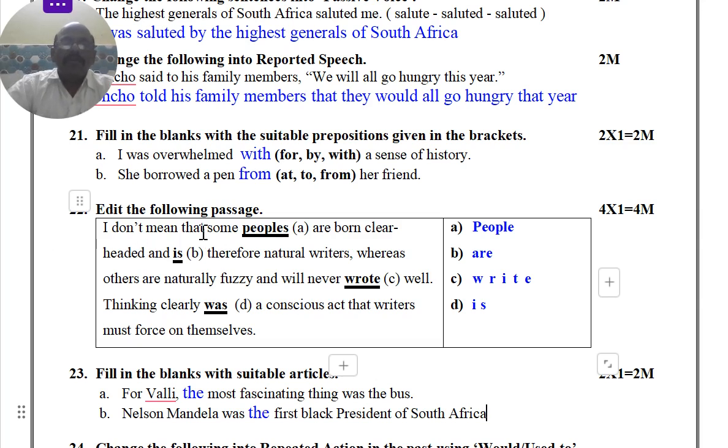Here, I don't mean that some people only plural, so there is no need to say "the people". And "clear headed" and "are therefore": because here it is plural, you can write "are" or you can remove "are" also. Next, "will never wrote": after "will" you write only V1. You can't write V2. So that is why it should be "will write".